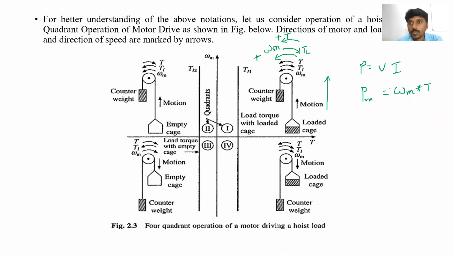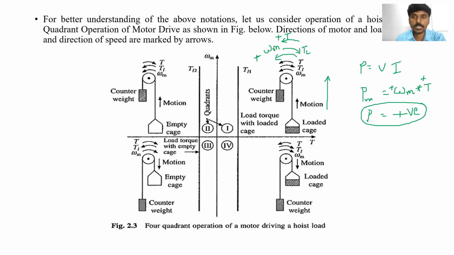So here speed is positive and torque is also positive. So positive into positive, what will it be? Power P is equal to positive. Yes or no? Positive into positive, power P is positive.